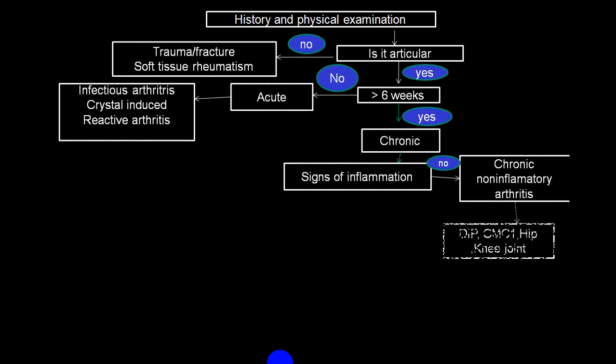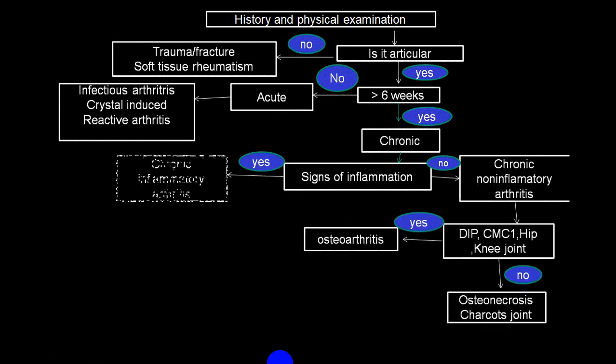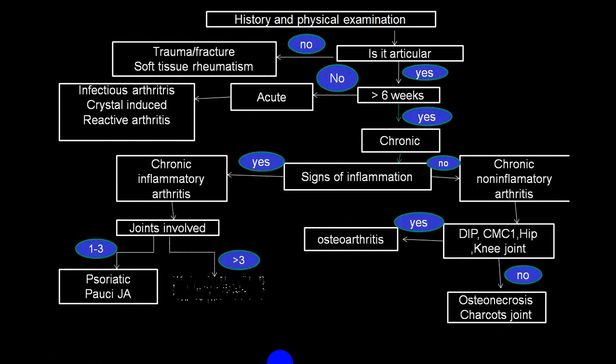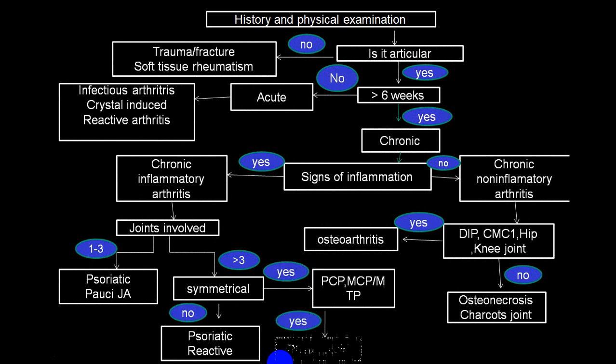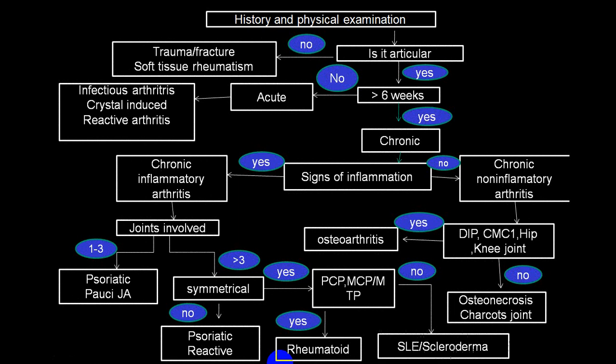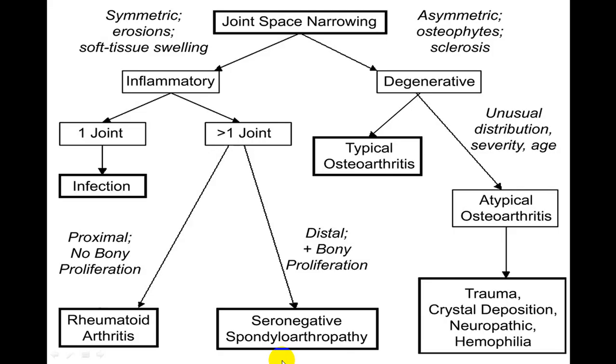These are very good flow charts, and they will help you a lot to identify osteoarthritis, rheumatoid arthritis, juvenile arthritis, psoriatic arthritis. You will be able to differentiate psoriatic, juvenile, rheumatoid arthritis, scleroderma, osteoarthritis, Charcot joint, etc. And this is another flow chart which tells you symmetrical and asymmetrical, inflammatory and non-inflammatory, and helps you differentiate those.